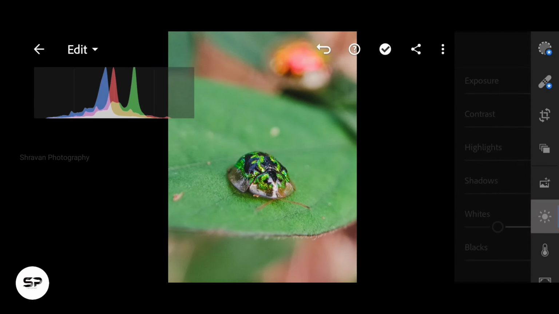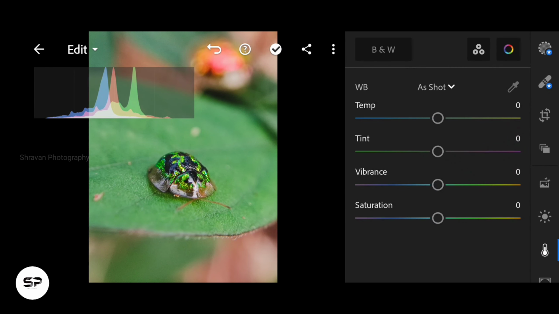Now select the color menu, adding warmth a little and decreasing the tint -10. Now decrease the vibrance -20 and add some saturation +10. Now select the color mix.